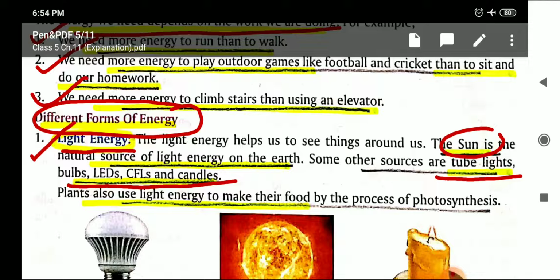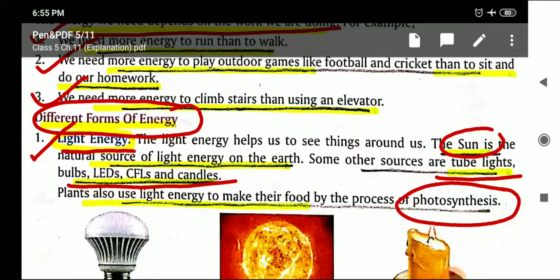And you know that plants also use light energy to make their food. And what do we call that process by which plants can make their food in the presence of sunlight? Yes, children, that process is known as photosynthesis. Photosynthesis is the process by which green plants make their food using carbon dioxide and water in the presence of sunlight and chlorophyll.